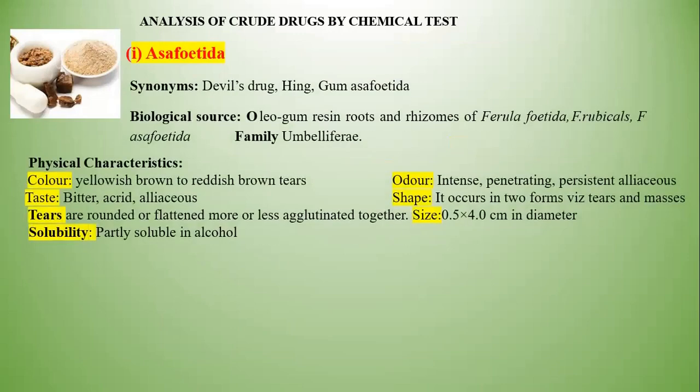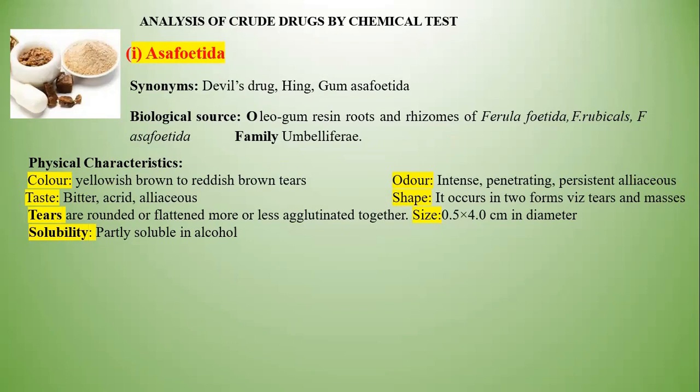Now let's see this one. Asafoetida in Marathi is known as hingo. The synonyms of this drug are devil's dung, hingo, gum asafoetida. The biological source of asafoetida is an oleo-gum-resin obtained from the root and rhizome of the plants Ferula foetida, Ferula rubricans, and Ferula asafoetida. All these belong to the family Umbelliferae.